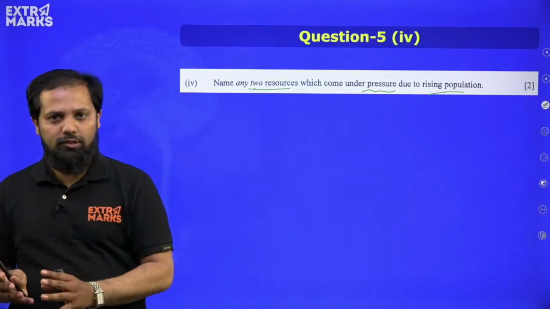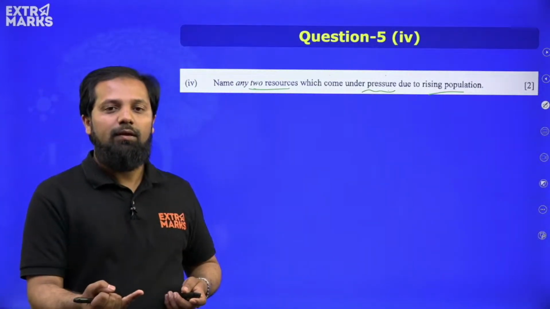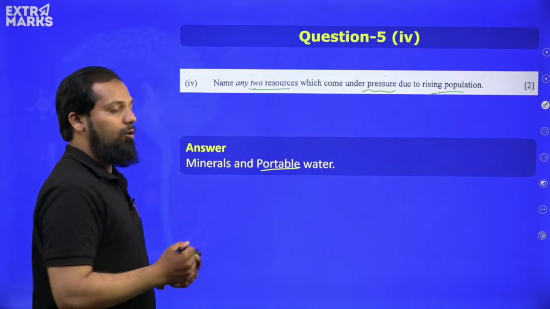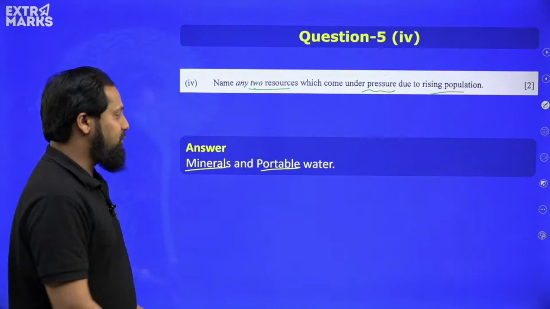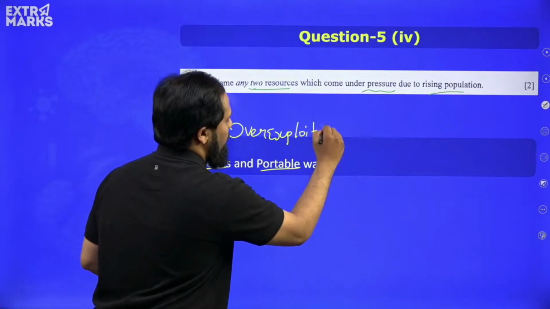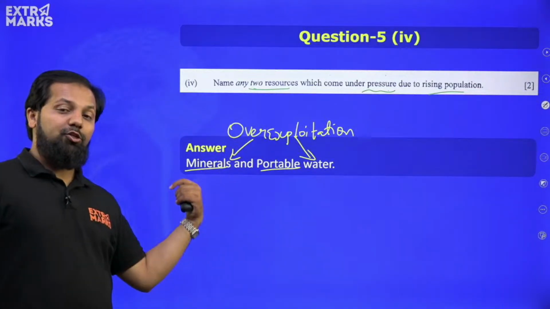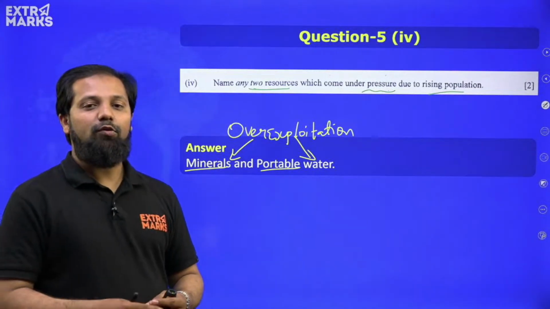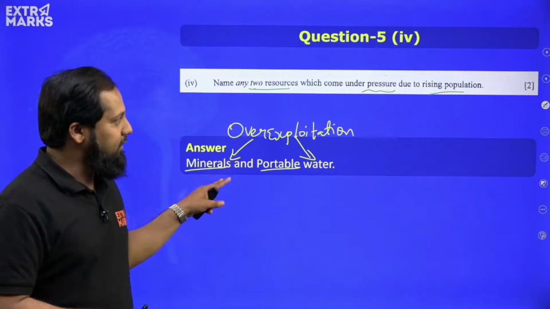And among various natural resources, there are two important ones. One is the land, which contains different kinds of minerals, and the other one is water, which has potable water in it. Because of the increase in population, over exploitation of these two resources is happening, wherein minerals are over exploited from the land, and potable water is also getting polluted. As a result, its concentration available for consuming is very less. Hence, these are two examples.